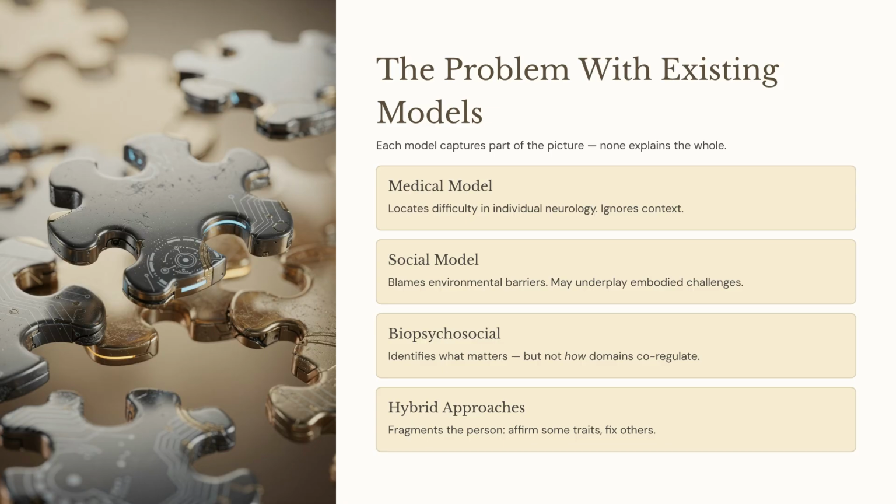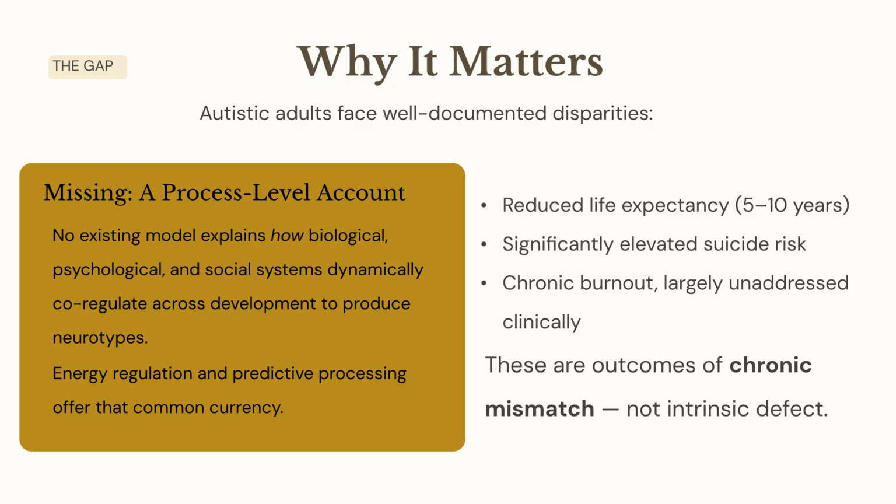Existing models only capture parts of the picture. The medical model ignores context. The social model may underplay embodied challenges. The biopsychosocial model identifies important factors, but not how they co-regulate. Hybrid approaches often fragment the person. Current models lack a process-level account, explaining how biological, psychological, and social systems dynamically co-regulate. Energy regulation and predictive processing offer this common currency.